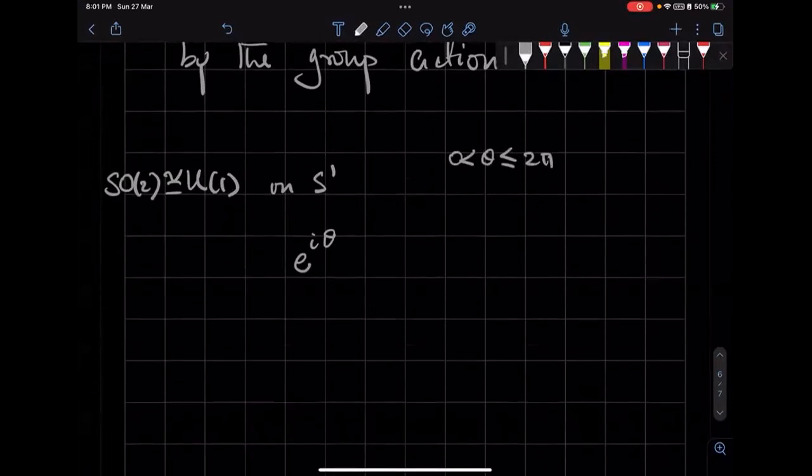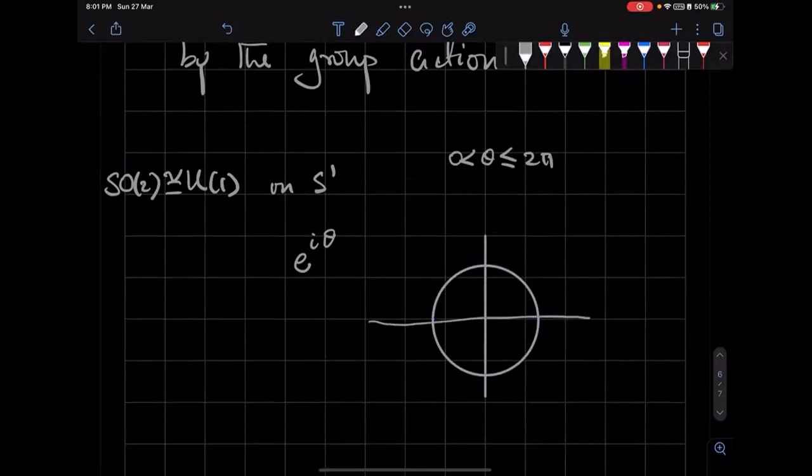Now if I take the manifold S1, which is the one sphere, that is the circle, right? If I take a point, it can be any point, and I represent it by some vector. This angle is giving me the coordinate on S1. So this is S1, and phi is a coordinate on S1.